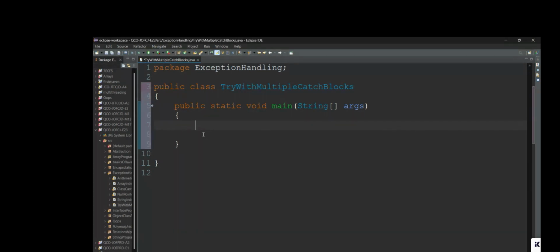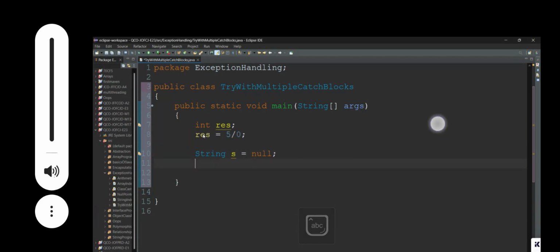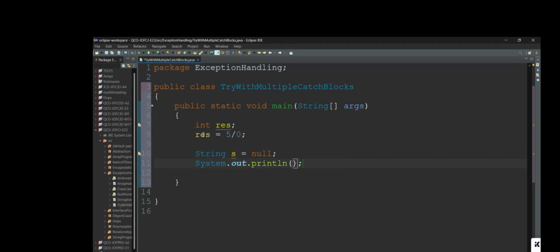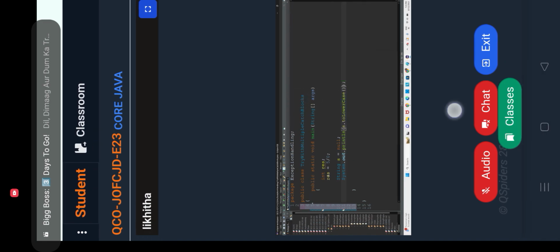Suppose int result equal to 5 by 0. We expect the arithmetic exception at line number 8. Next, String s is equal to null, and we call the s dot toLowerCase method.